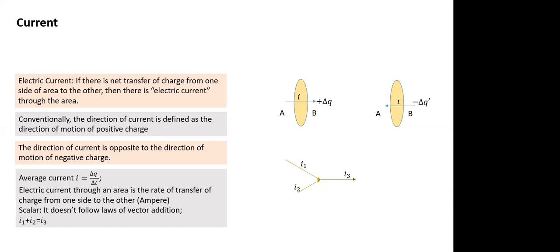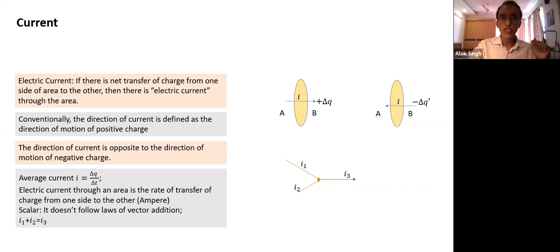Why do we use direction? Why do we need direction? We define what the current direction is. Does the current have a sense of direction? Yes. If you take any conductor, current could have flowed in any direction. Or if you take space also, if charges are moving, if there's net charge transfer, there's a flow of charge across a cross section. First of all, I think mentally we have to reset and understand that current is across a cross section.